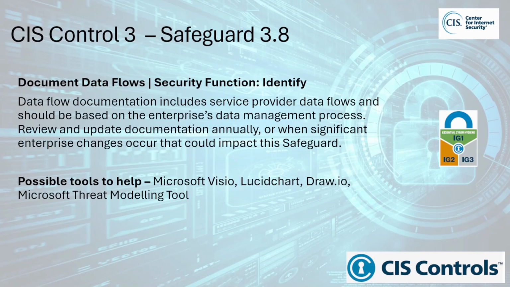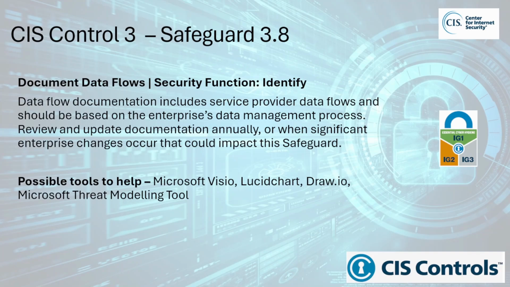1. Improved data visibility. Knowing where data is at all times is crucial for security. Data flow documentation helps organizations understand the full life cycle of data from creation to disposal. It enables organizations to detect and address any potential vulnerabilities or gaps in their data security. 2. Enhanced risk management. By understanding how data moves across systems, organizations can identify critical points where sensitive data could be at risk, such as during transmission over unsecure channels, or when it's stored in weakly protected locations.